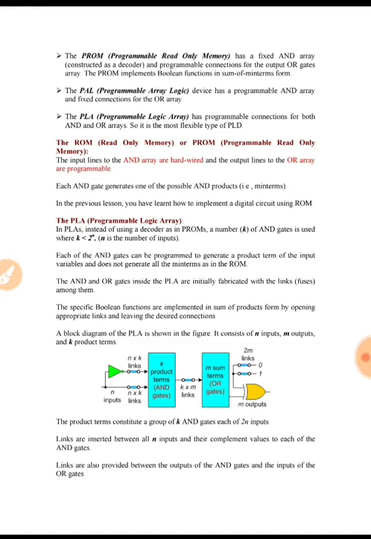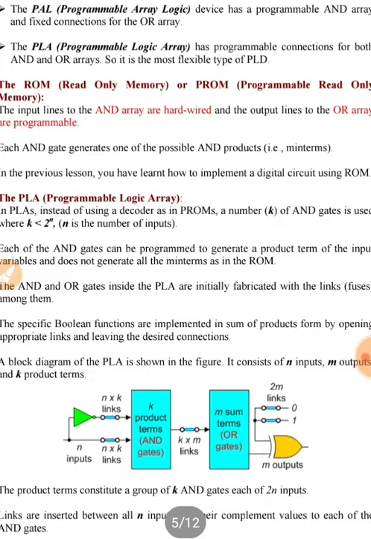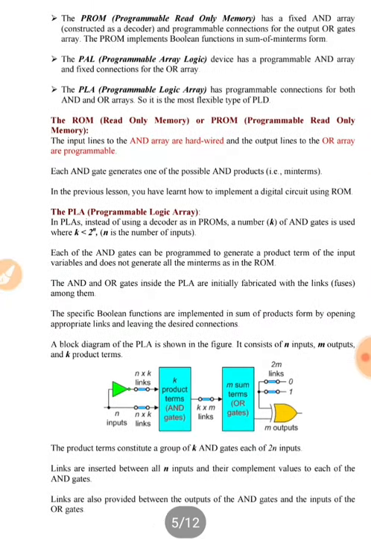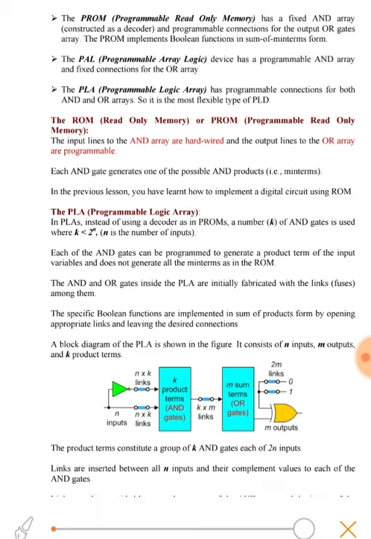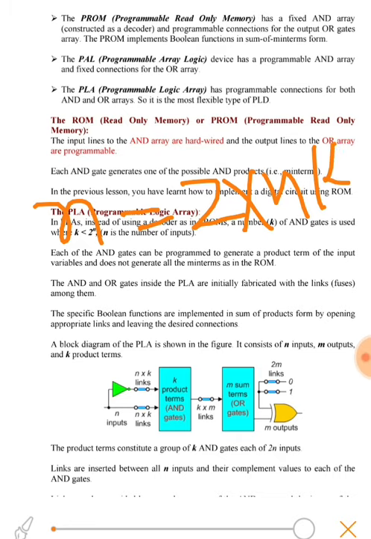Okay, so now we have n inputs over there. For every input we will have a complemented form and an uncomplemented form as well. So if we have n inputs, then we will have 2 times n into k fuses.